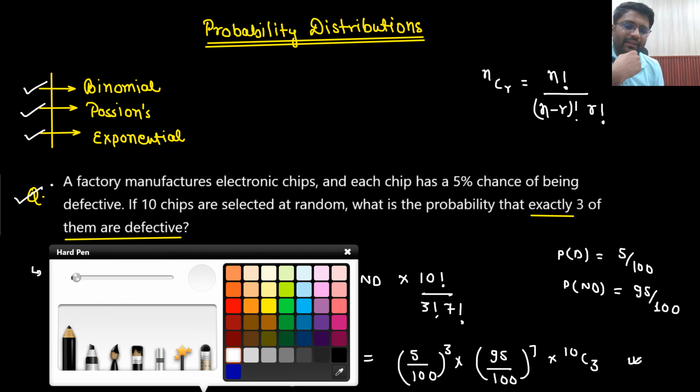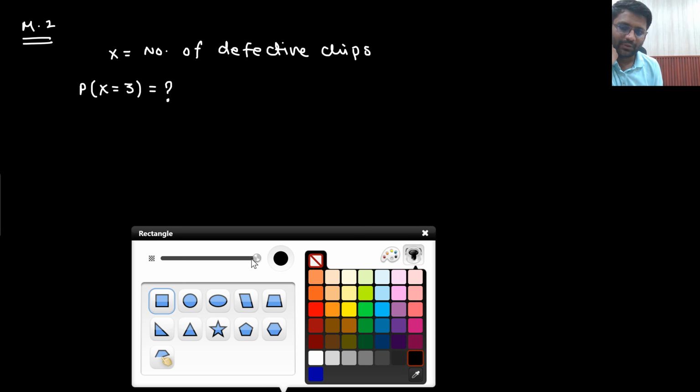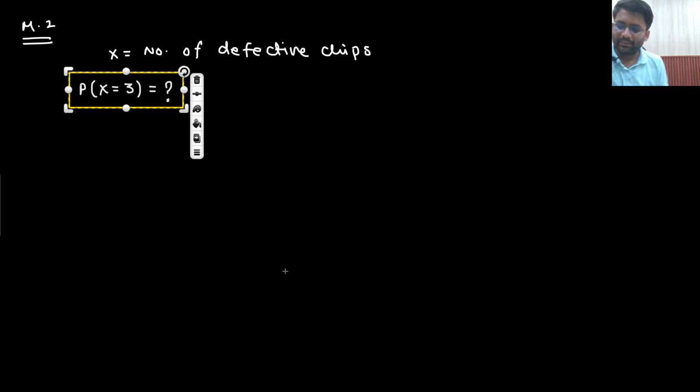So I am defining a random variable x, which is the number of defective chips. This is the random variable that I am defining. So what are you supposed to find out? You are supposed to find out the probability that your random variable x is taking value 3. Say yes or no. Do you agree to this point or not? Sir, I am supposed to find out this particular thing, that my random variable x is taking value 3.